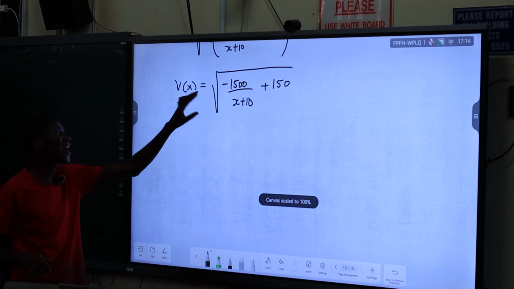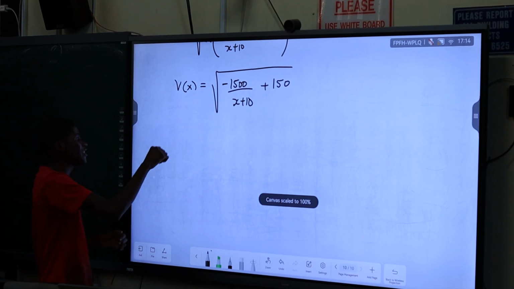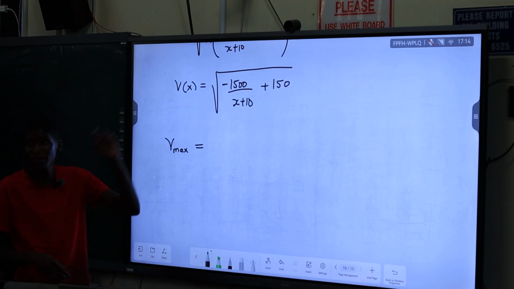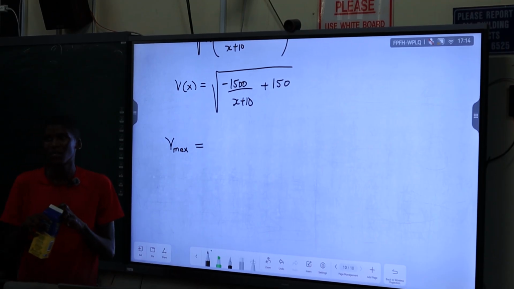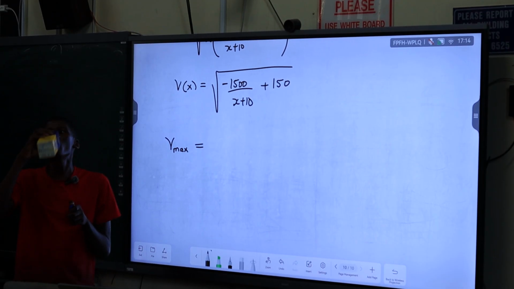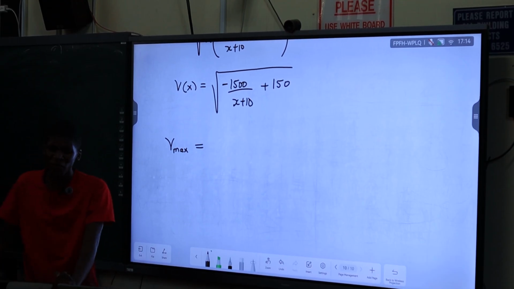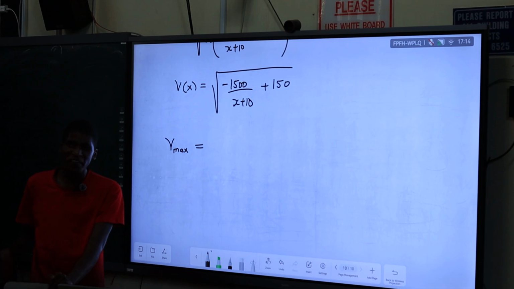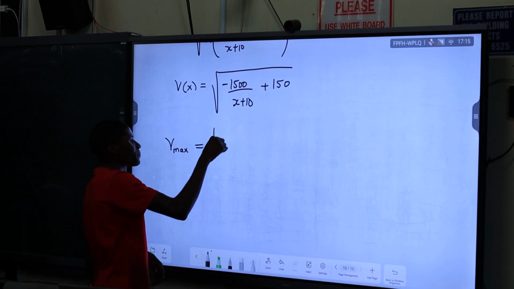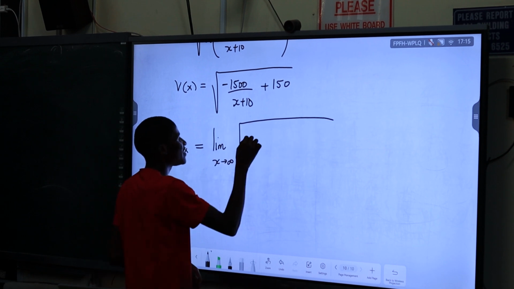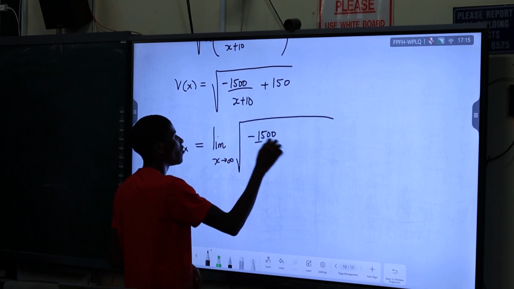So for us to be able to find our maximum velocity, what must happen? x must approach infinity. So you're going to do the limit then. The limit as x approaches infinity of minus 1500 over x plus 10.